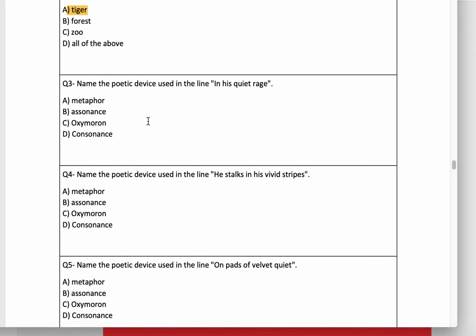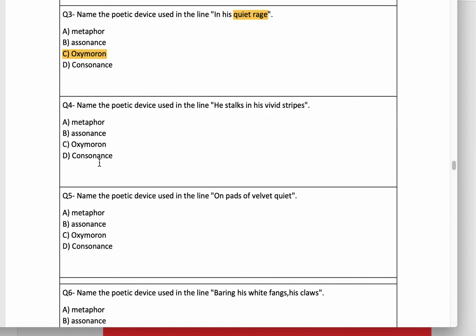Name the poetic device used in the line in his quiet rage. Oxymoron. Why oxymoron? Because quiet rage. Okay, these are opposites, quiet and anger. So that is why this poetic device is oxymoron.